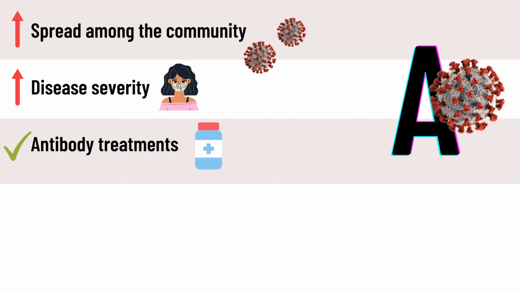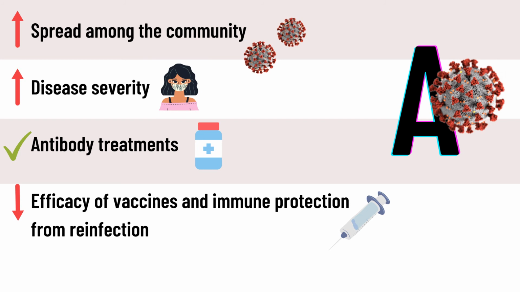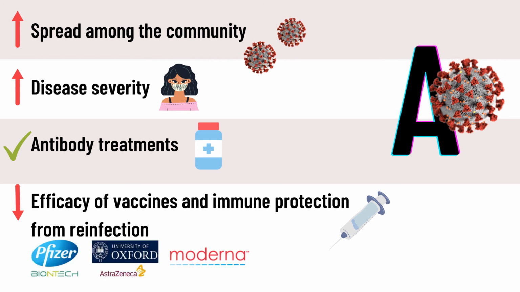However, antibody treatments are still effective against the alpha variant. Besides that, there has been little to no reduction in efficacy of COVID-19 vaccines and immune protection from reinfection. Examples of vaccines that are still effective include Pfizer, AstraZeneca and Moderna. Do note that these examples are based on available studies so far. Vaccines not listed by no means signifies non-efficacy but rather due to limited available data. Therefore, this provides evidence that 2 doses of these vaccines are still effective against the alpha variant with more than 50% efficacy, which is the efficacy cutoff point set by the Food and Drug Administration.